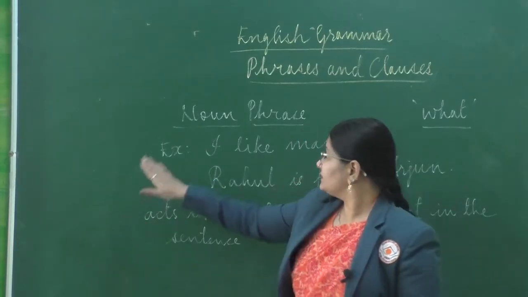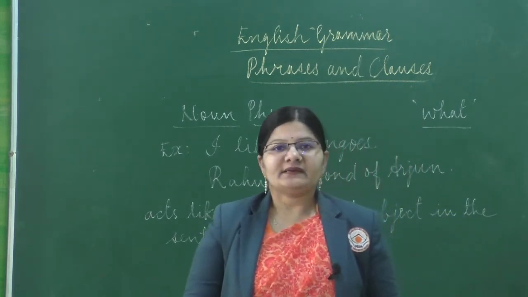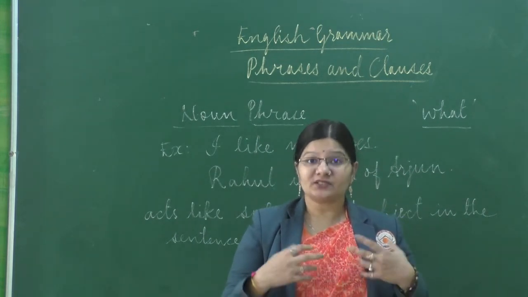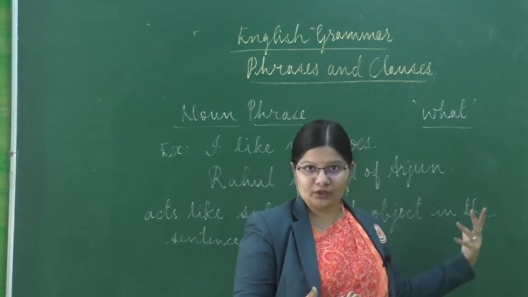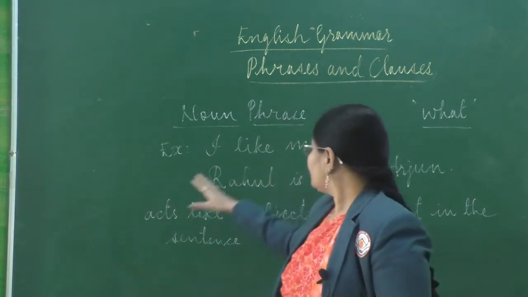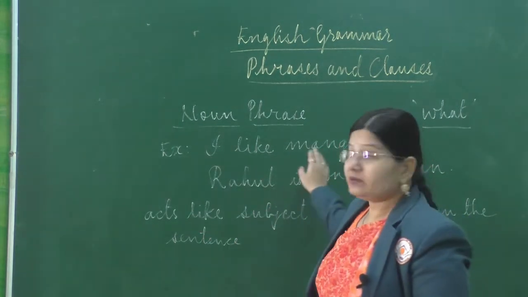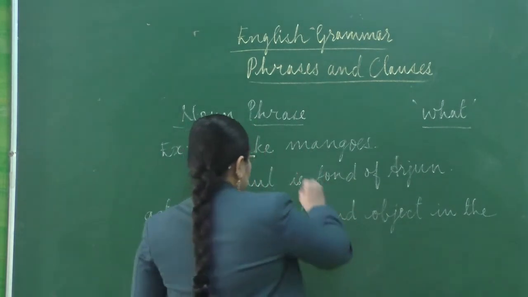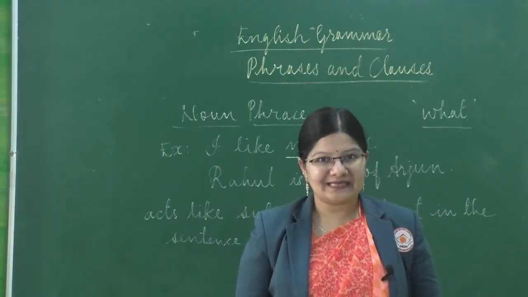So students, these are the examples. I like mangoes. So here there is one thing that we can do to find out whether it is a noun phrase or not, and that is that it always answers the question what. Okay, so if you get the answer what, then that part of the sentence is the phrase. So, I like mangoes. Rahul is fond of Arjun. So in the first sentence, you can simply see that what I like is mangoes. So here you can say mangoes is the object in the sentence, right?